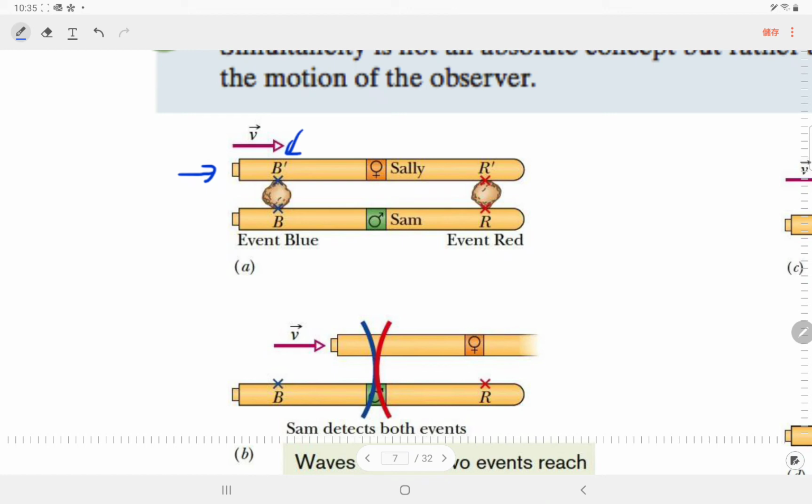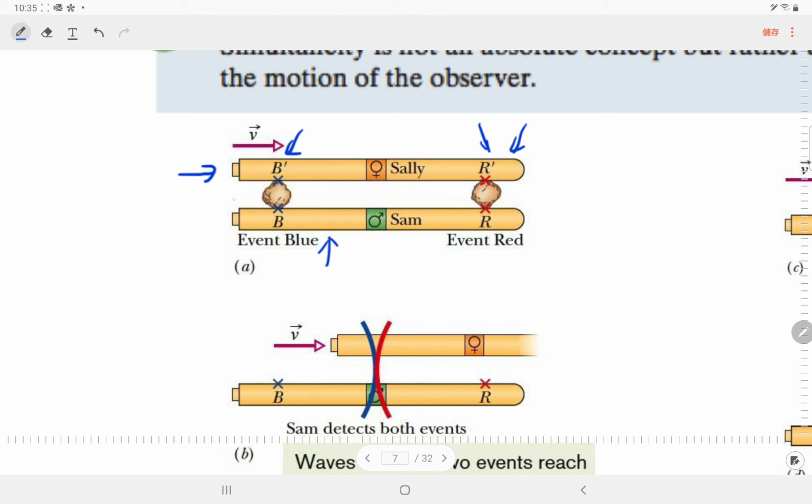This one is called B prime, this one is called R prime, which are on this train, and B and R are on this train, which is stopped, stopped relative to some reference frame.